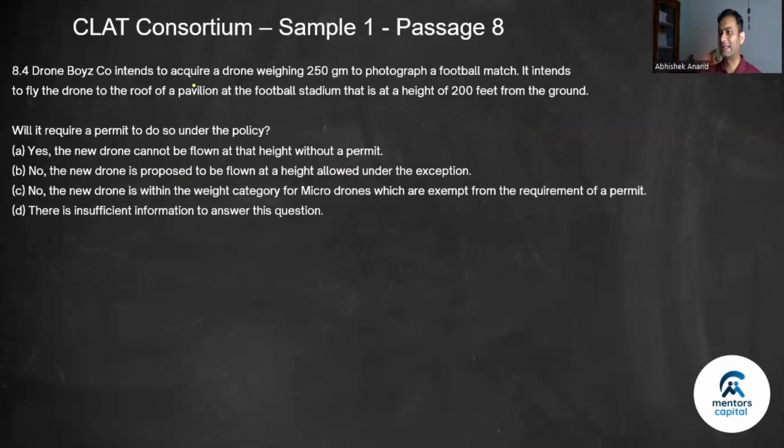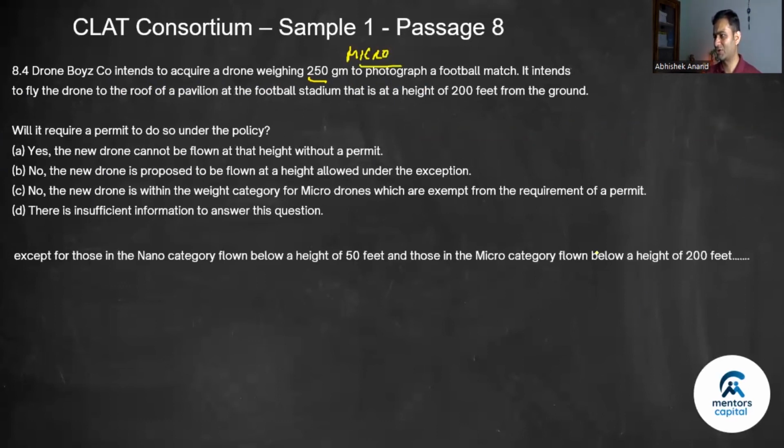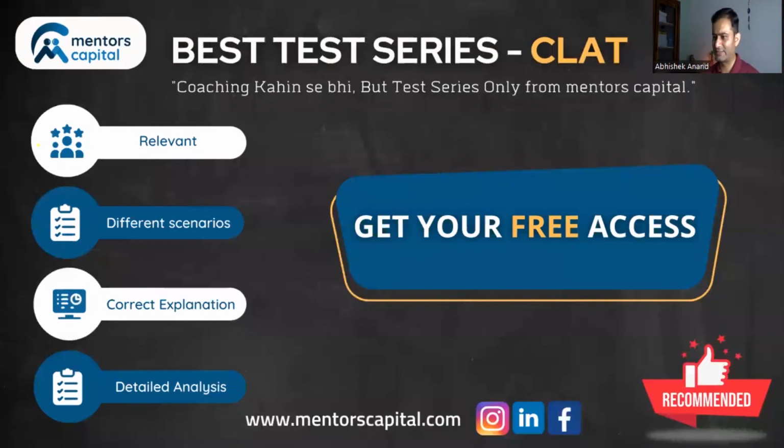Drone Boys company intends to acquire a drone weighing 250 gram to photograph. So this one becomes micro. And what is the condition for micro? It has to be flown below a height of 200 feet. So if you're flying it below the height of 200 feet, you don't require a permit. So will he require a permit? They would be shooting it at a height of 200 feet. At 200 feet, not below 200 feet. So yes, a permit will be required. So the answer is A. So with this, the passage gets over.